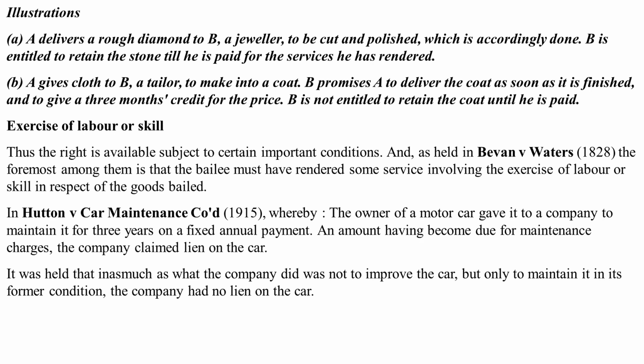A delivers a rough diamond to B, a jeweler, to be cut and polished, which is accordingly done. B is entitled to retain the stone till he is paid for the services he has rendered. A gives cloth to B, a tailor, to make into a coat. B promises A to deliver the coat as soon as it is finished and to give a 3 months credit for the price.